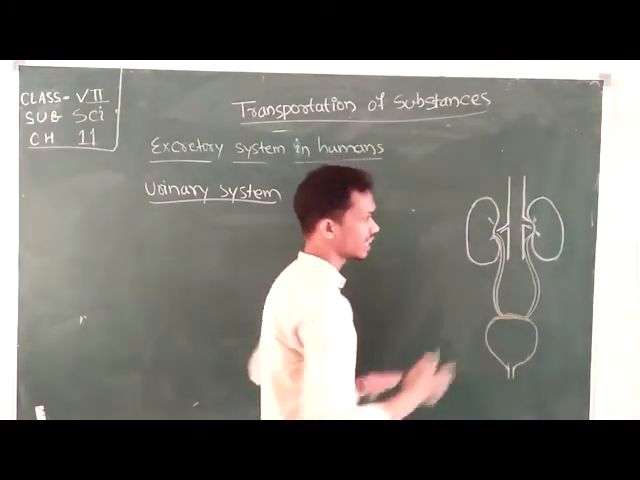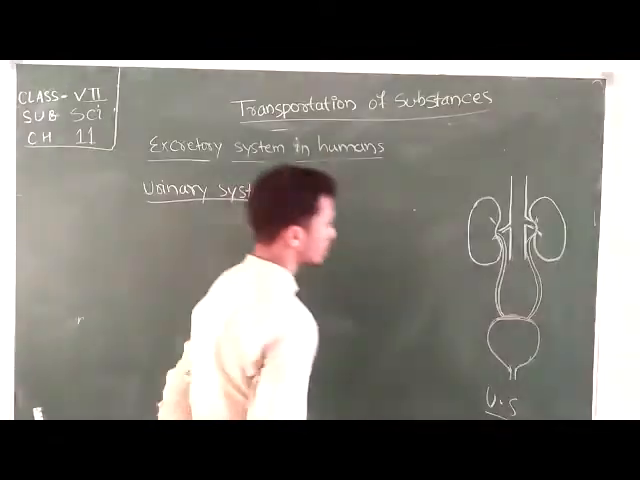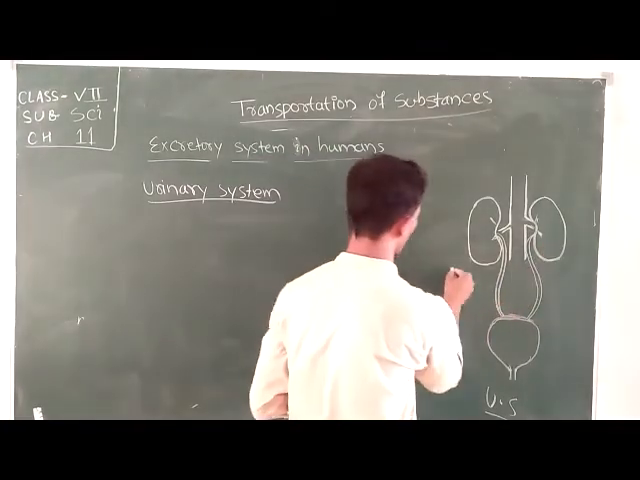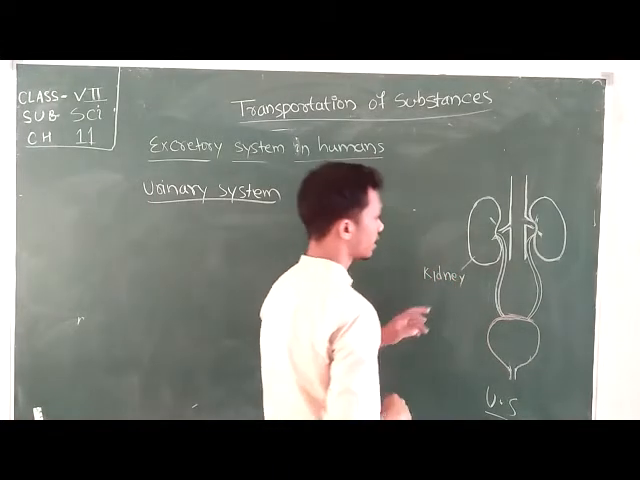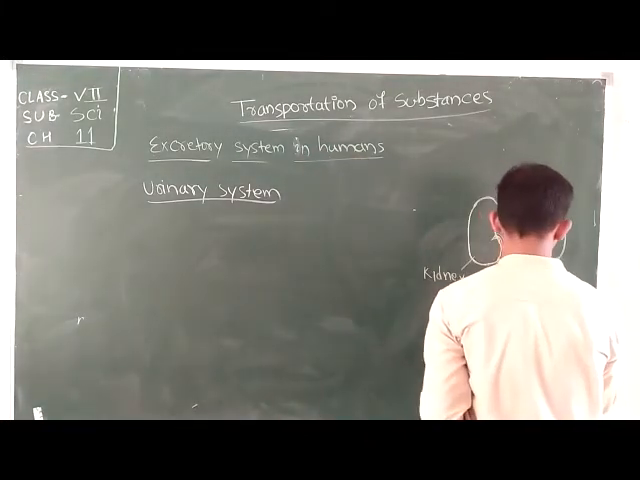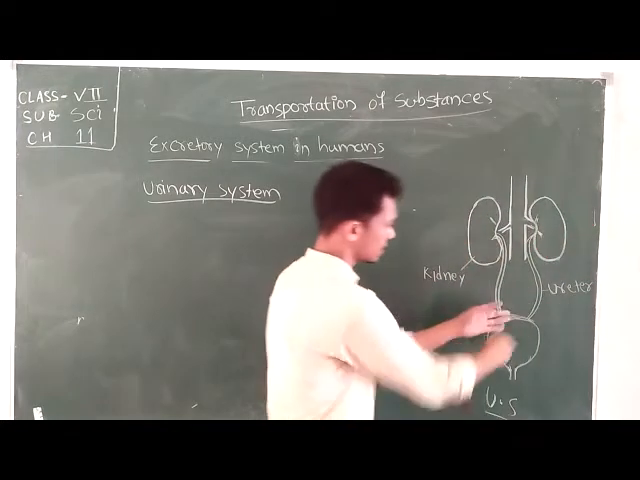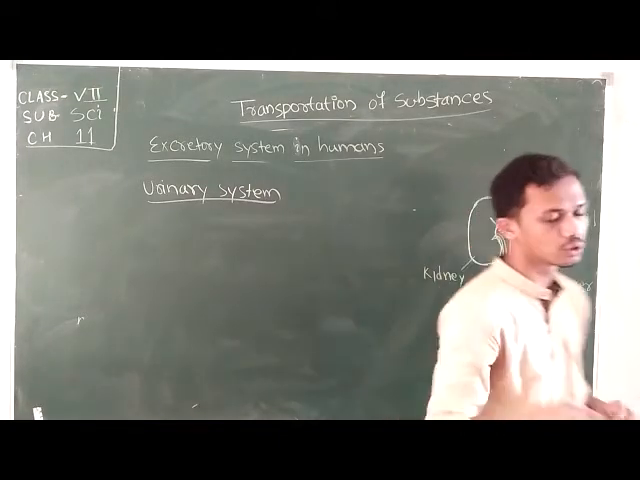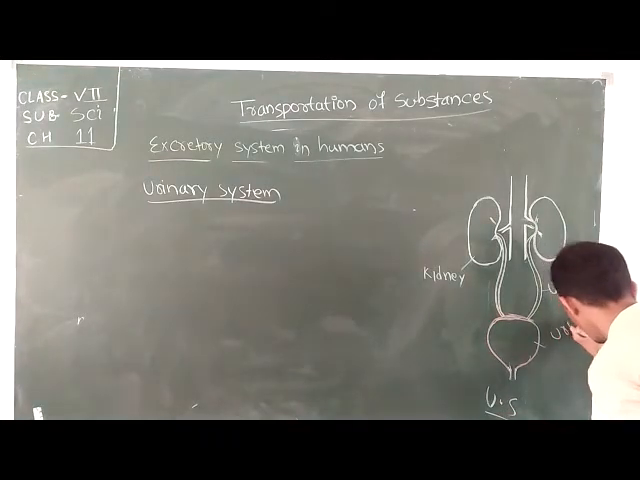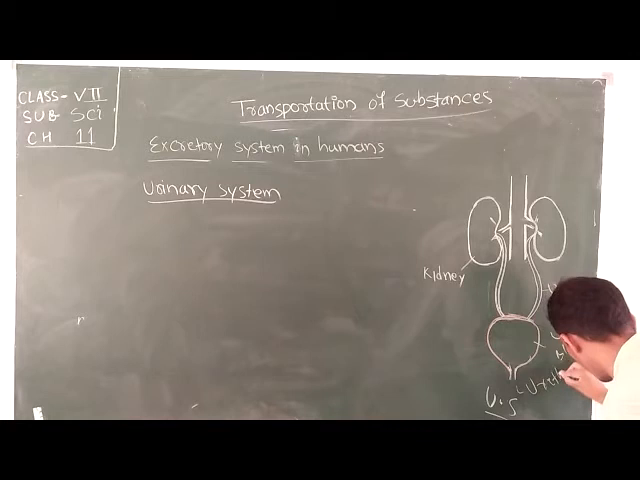Here you can see the diagram of the urinary system. These two shapes are your kidneys, and these two pipes are called your ureters. And here is your urinary bladder, and this opening is called your urethra.